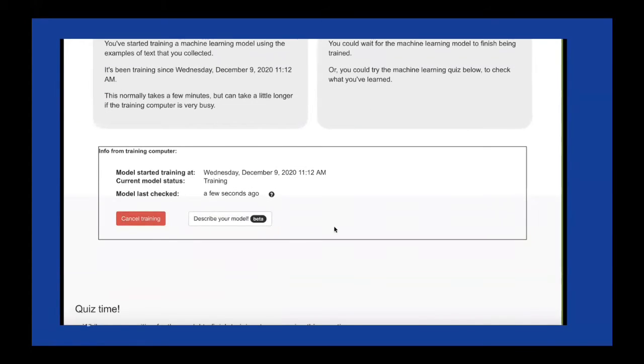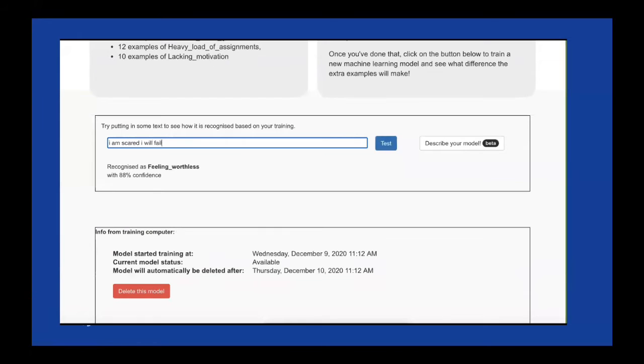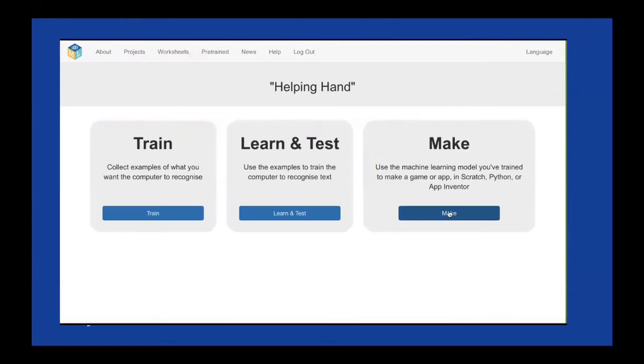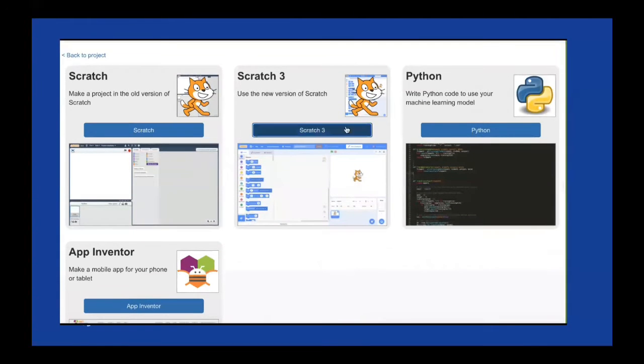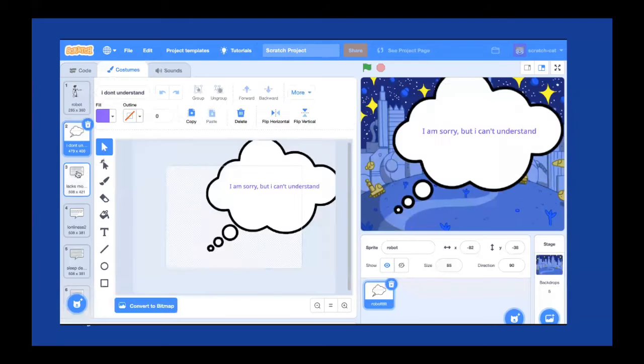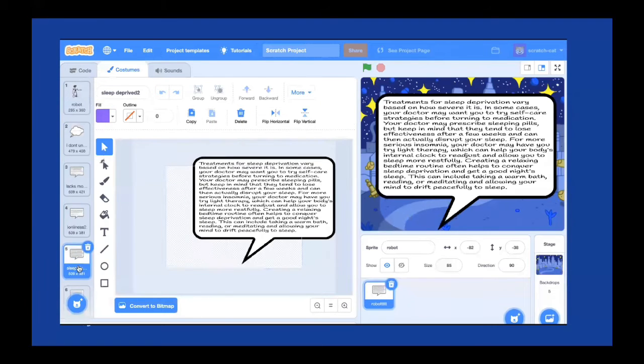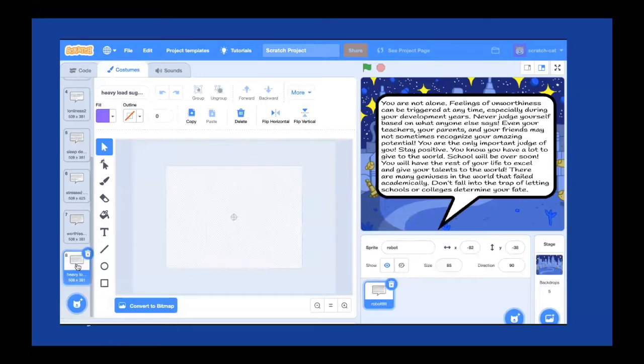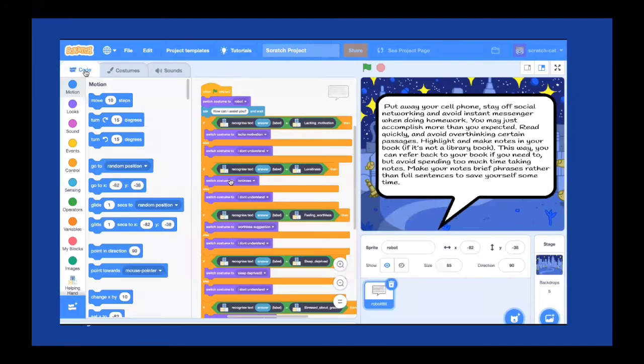So we clicked on the train button and it took us a couple of minutes to process it. We then added examples to test if the machine would recognize what we wrote. As you can see, it recognized all of our examples. We then clicked on the make button in Machine Learning for Kids, which led us to Scratch 3. So as you can see here, we created 8 different costumes, which includes our robot character and the suggestions that our AI machine will give.